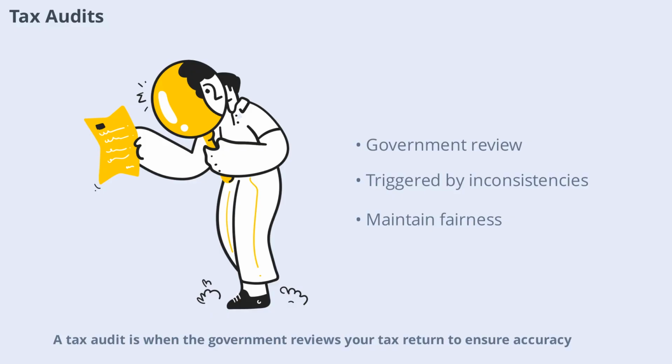Tax audit is when the government reviews your tax return to ensure accuracy. Audits can be random or triggered by unusual activity, such as large deductions or inconsistent income. If you're audited, you may need to provide additional documentation to support your claims. While audits can be stressful, they are a normal part of the tax system and help maintain fairness and compliance.